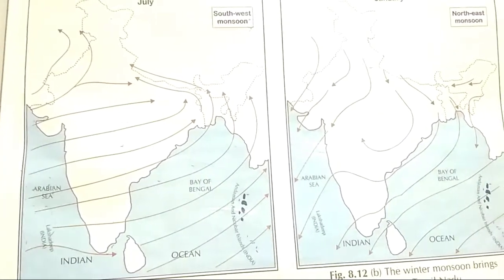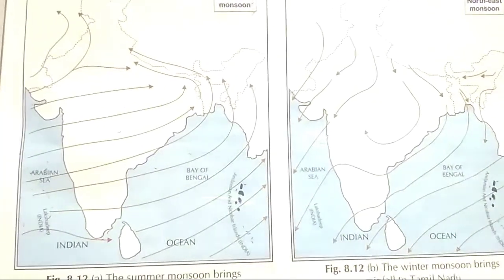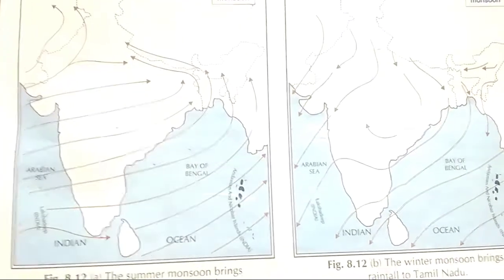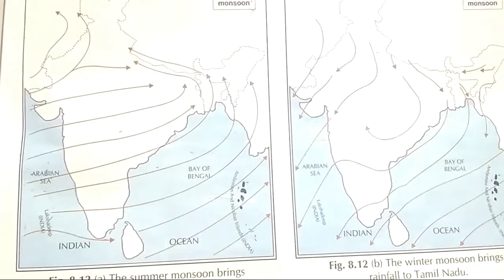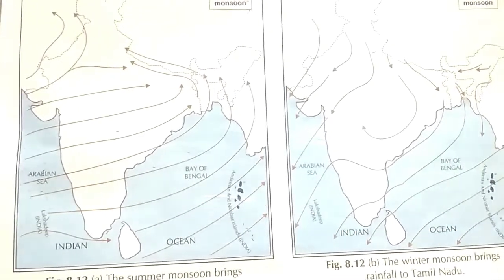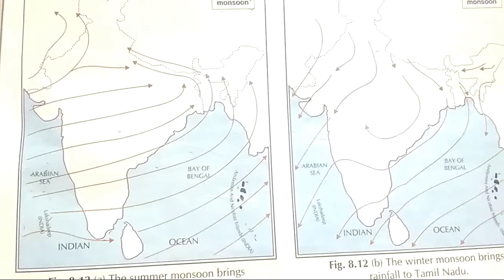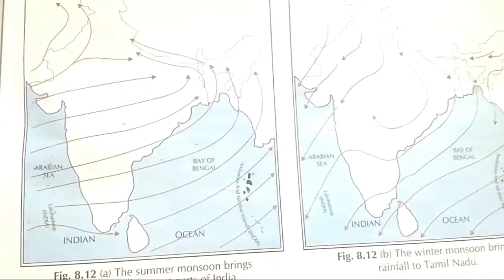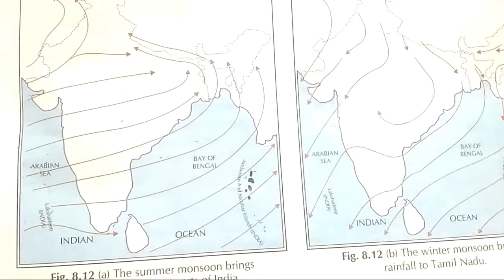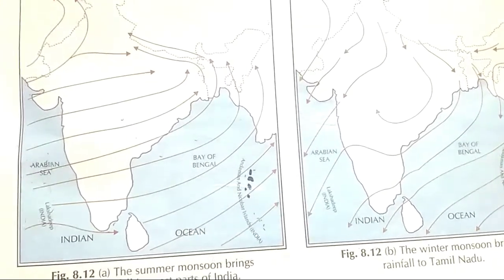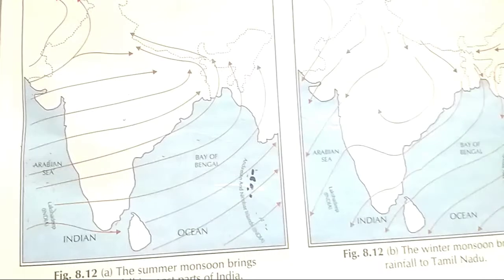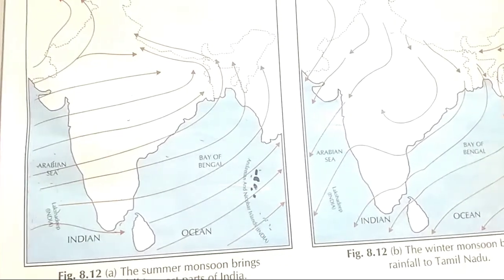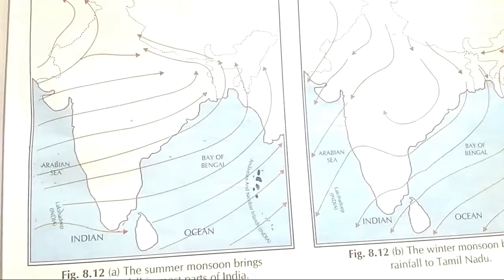During this season you must have got a holiday due to rainfall. The summer monsoon is very important to the farmers in our country because most of the annual rainfall occurs at this time and helps the growing crops. Many farmers in India depend mainly on the rains for the irrigation of their crops.